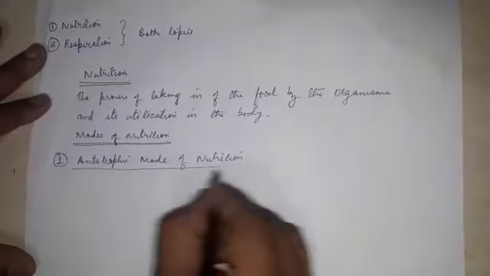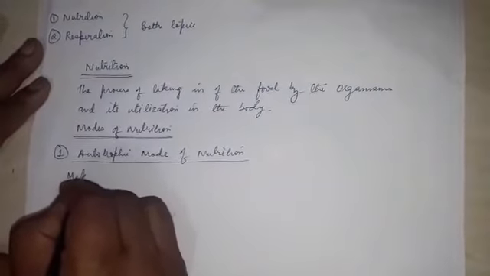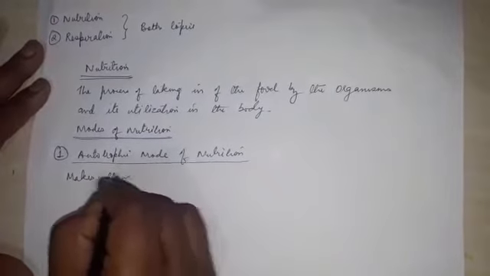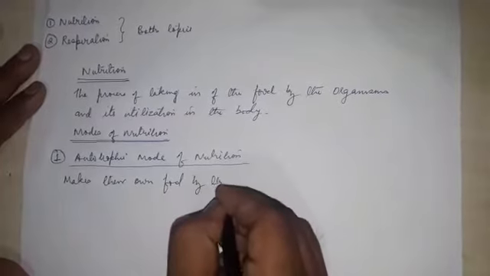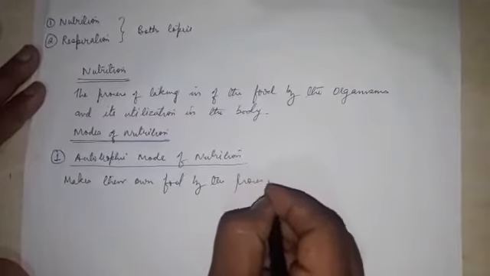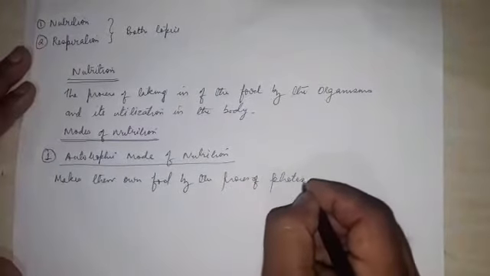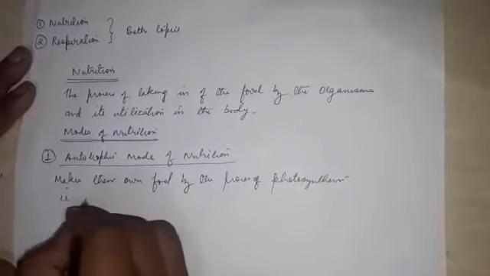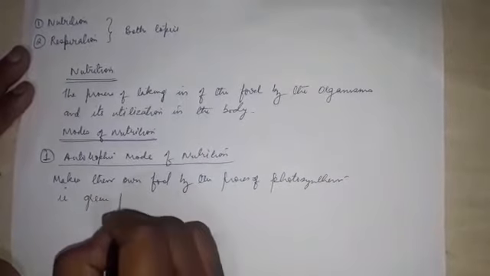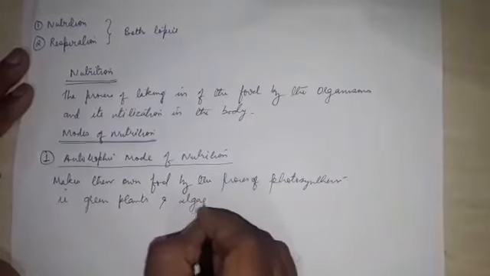In this mode of nutrition, the organisms make their own food by the process of photosynthesis. That is, green plants and algae are autotrophic organisms.